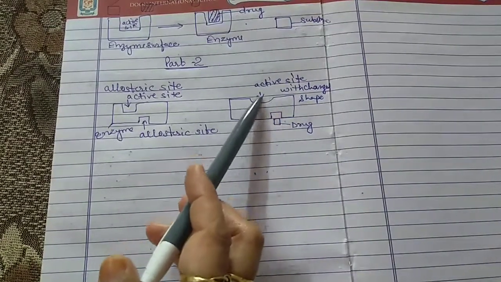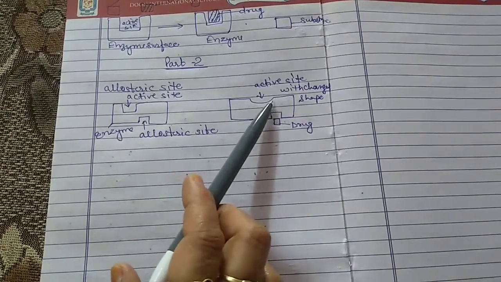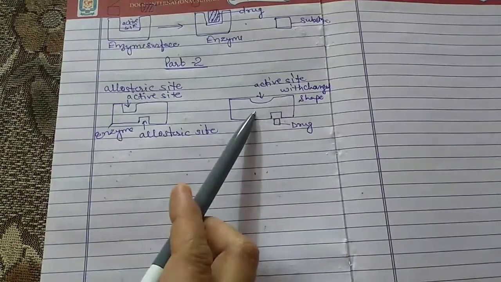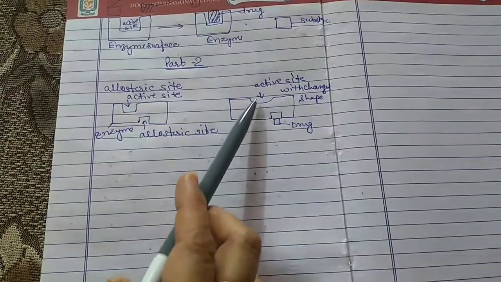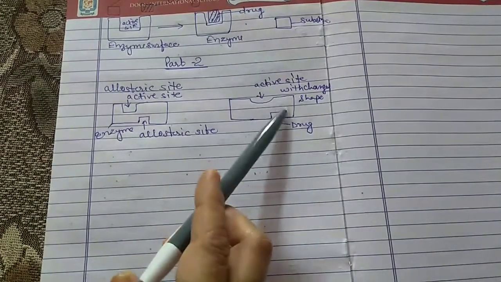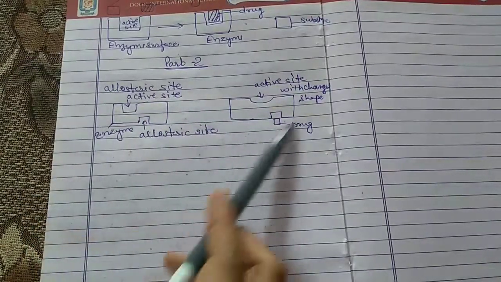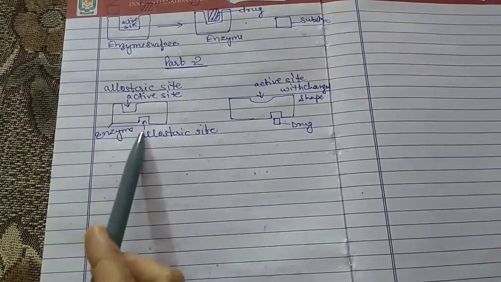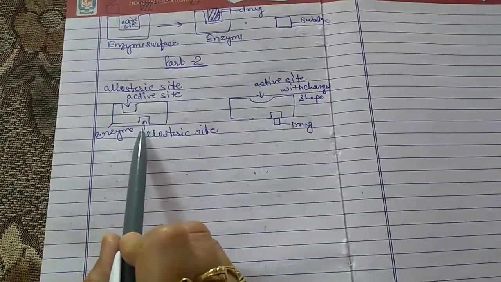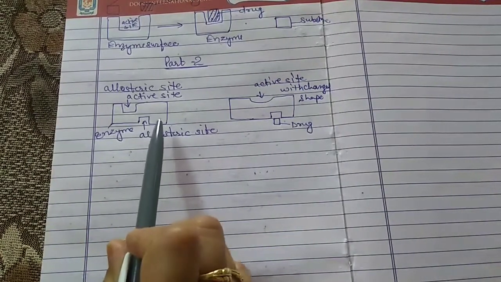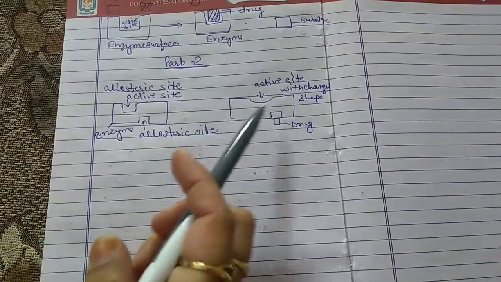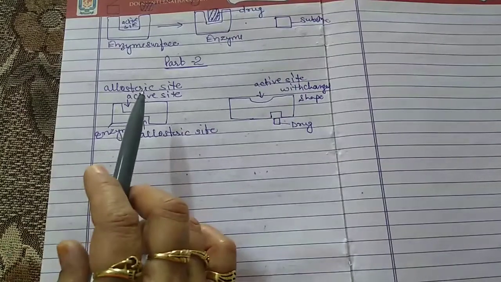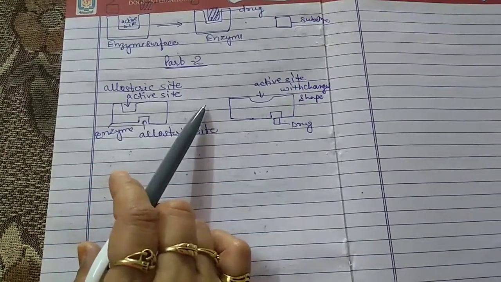Now when the shape of the active site is changed, the enzyme does not allow the substrate to combine with itself to form a complex, and this whole procedure is the binding of a drug with the allosteric site on the enzyme to bring about a change in its shape. So this is the second way by which the drug interacts with the enzyme.